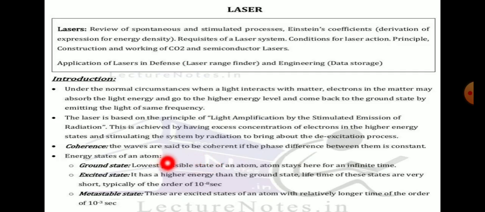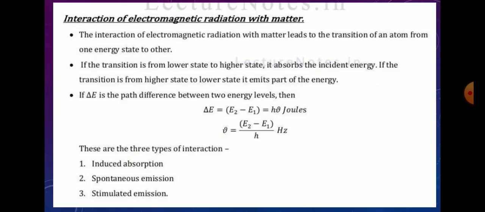Then the metastable state is the middle state between the ground state and the excited state. These are excited states of an atom with a relatively longer lifetime, of the order of 10 raised to minus 3 second. In the metastable state, the electrons or atoms stay for a longer time, that is 10 raised to minus 3 second.